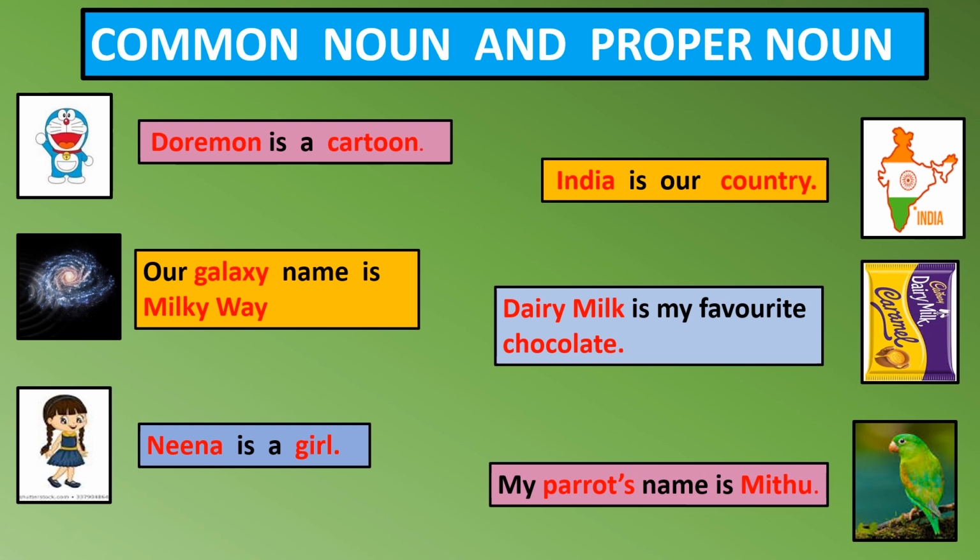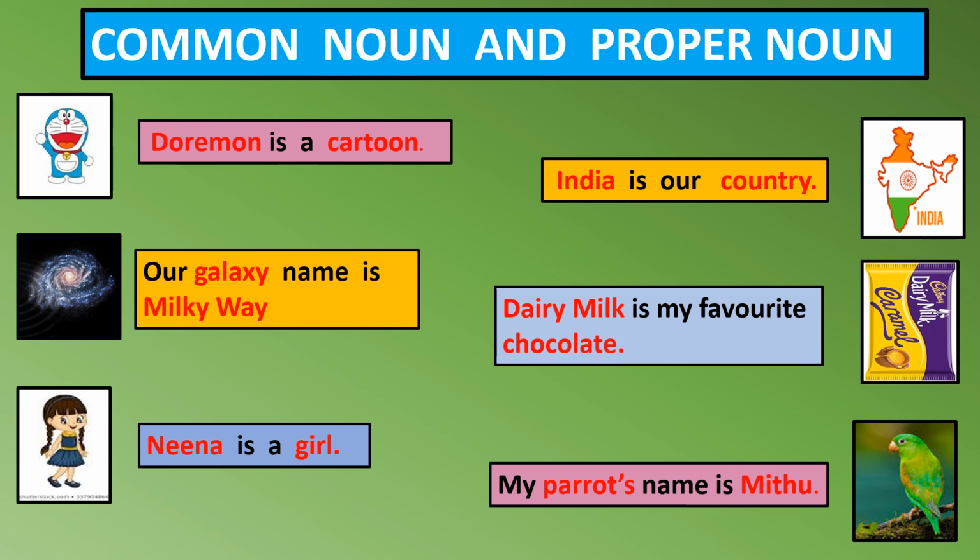See the sentence, Doraemon is a cartoon. As you know, there are many cartoons like Shin Chan, Mickey Mouse, Doraemon, Chhota Bheem, etc. So, cartoon is a general name. But when we talk about Doraemon, it is the name of a specific cartoon. So, Doraemon is a special name whereas cartoon is a general name.